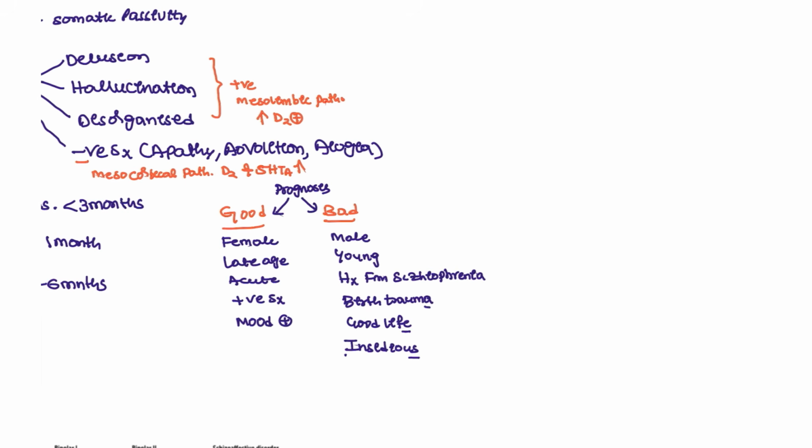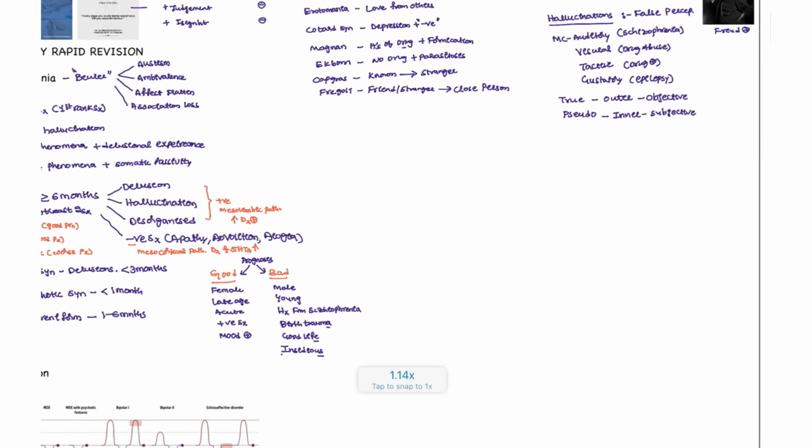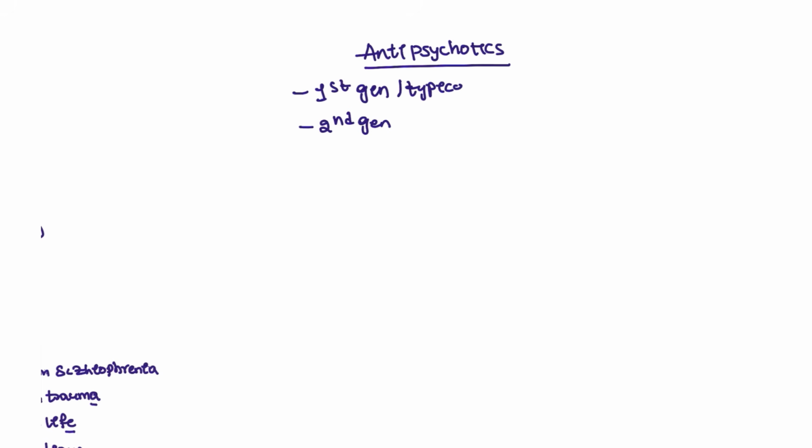Next, moving on to another important point. Whenever we see schizophrenia, this is just the basic thing only. The main thing that comes here is the antipsychotics, which are frequently tested in the examination. We have two generations: first generation drugs and second generation drugs. The first generation drugs are the typical antipsychotics, and these are the atypical antipsychotics. We also have a third generation, but the most commonly approved are the first generation and the second generation drugs.